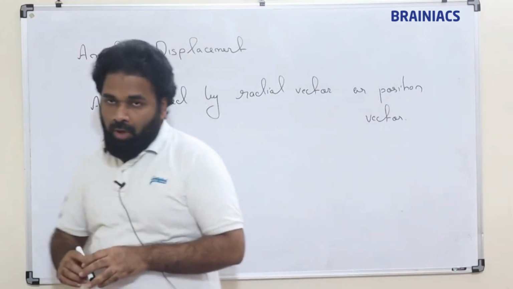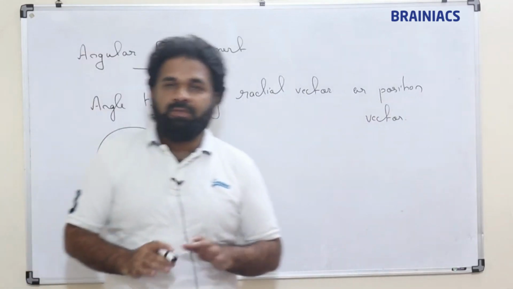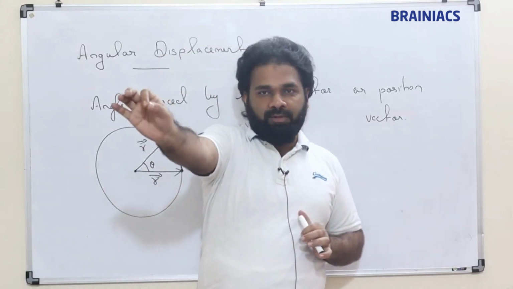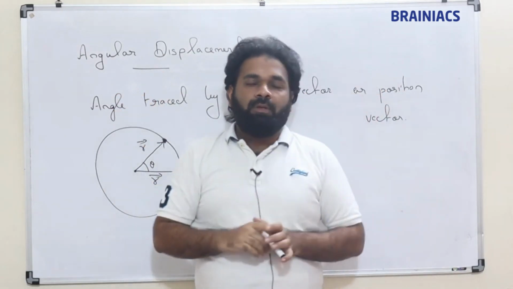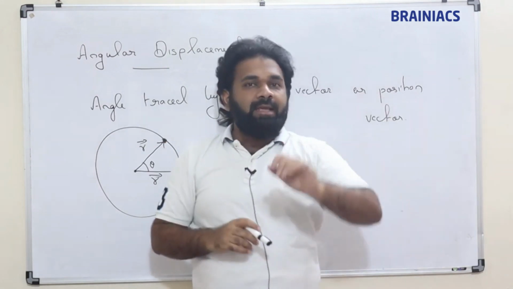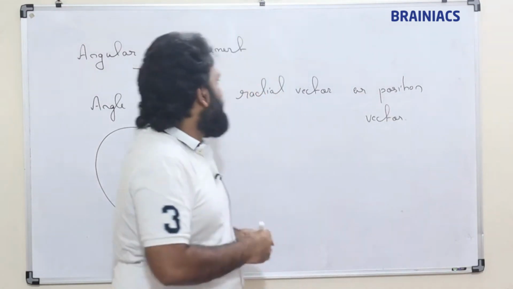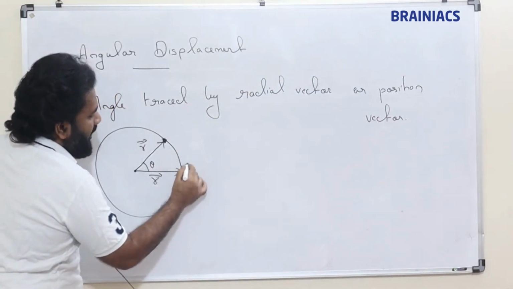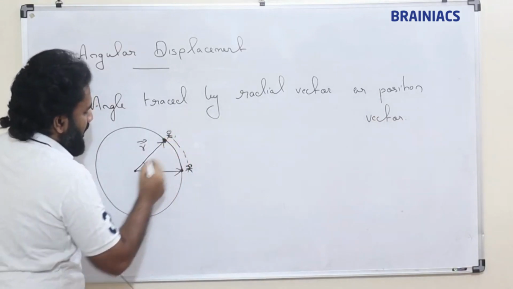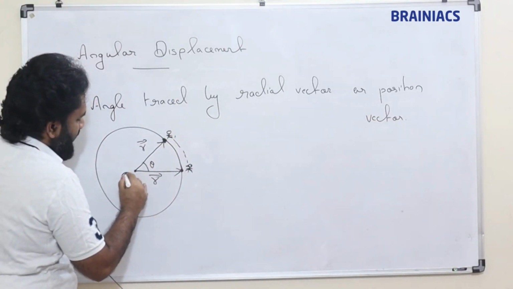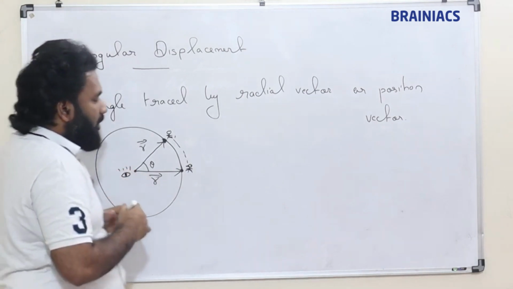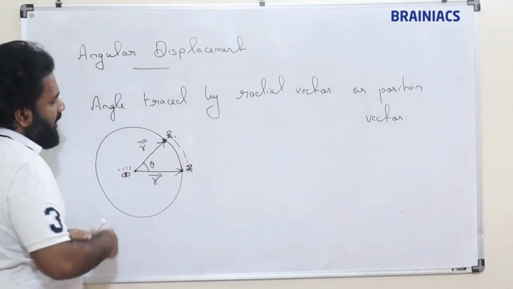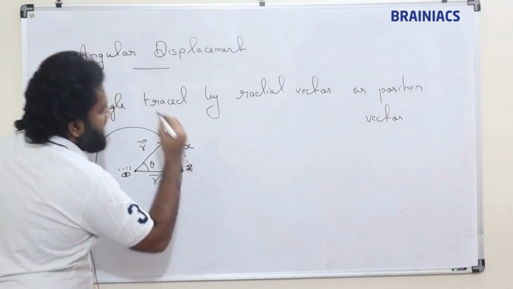Or simply I can say, suppose I am standing here, at one corner of the class, and one person is running to the other side. So now he is covering a linear distance. Say for example, someone is running from here and he reached here. Now if I am looking from here, he has covered a linear distance x.